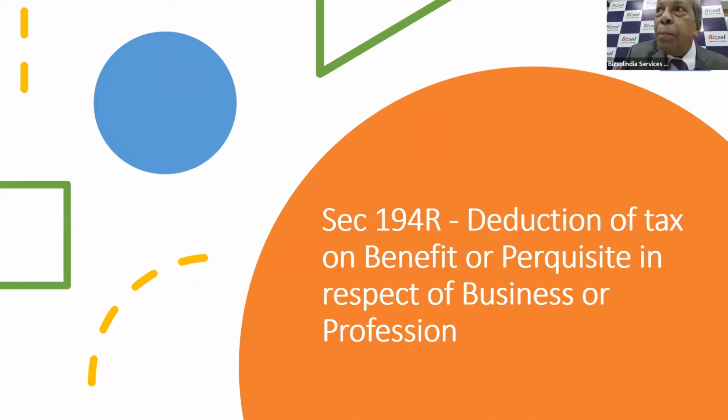I think that story will repeat because of the way the provisions have been drafted.